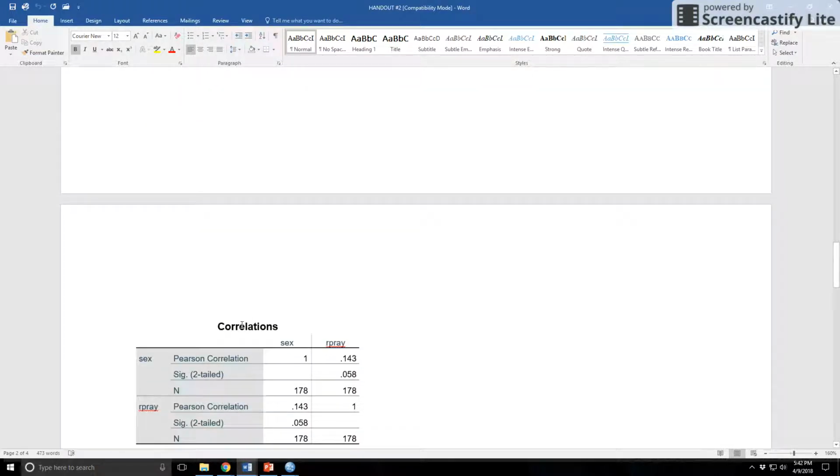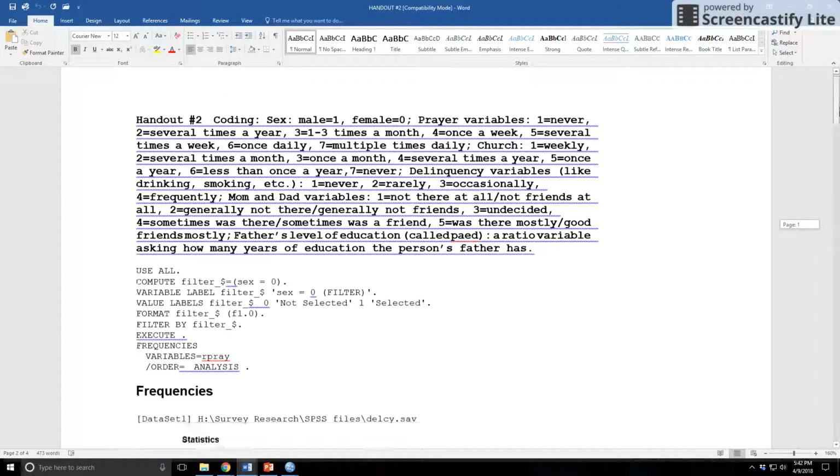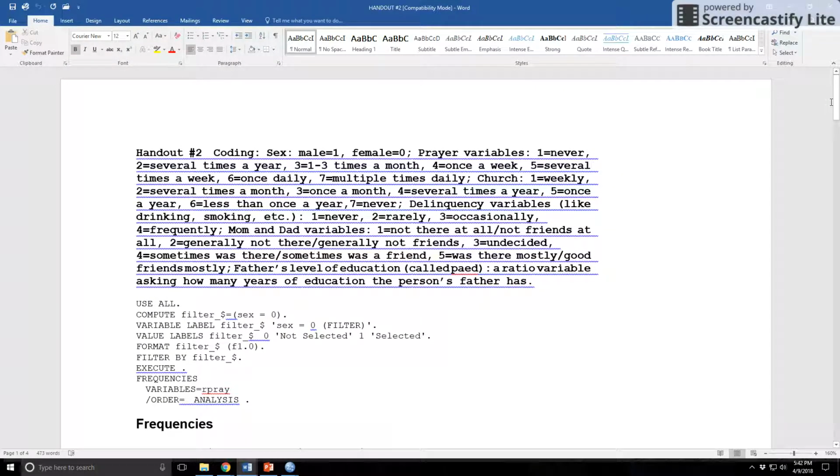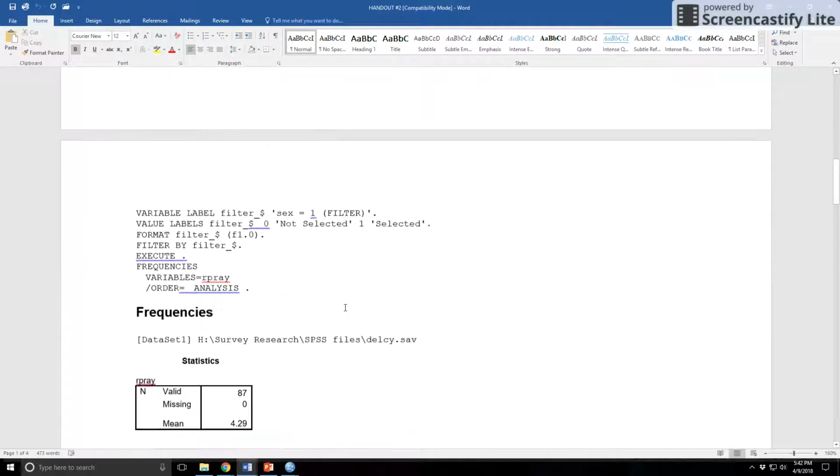So now when you begin your presentation, of course, you'll want to give your hypothesis. Let's say that my hypothesis is women pray more than men. So I've done number 2, the frequencies. Again, I'm using this information here because my prayer variable is, as you can see up here, an ordinal level variable. If it were interval or ratio, I would use the mean, but it's not.